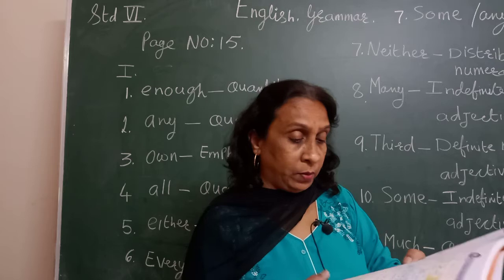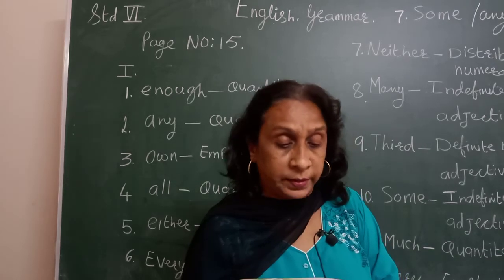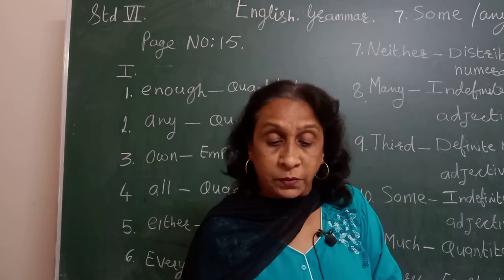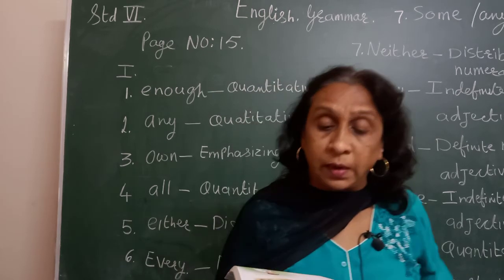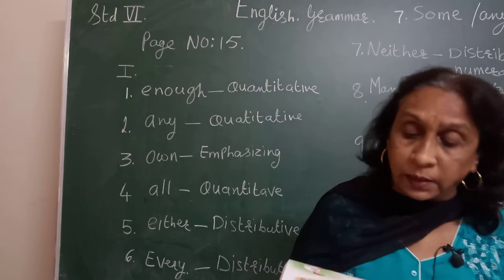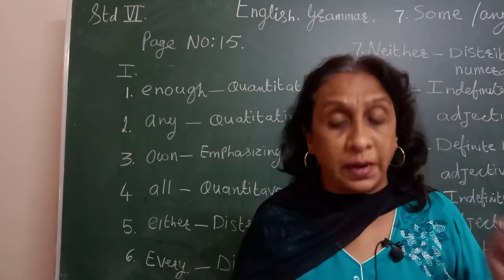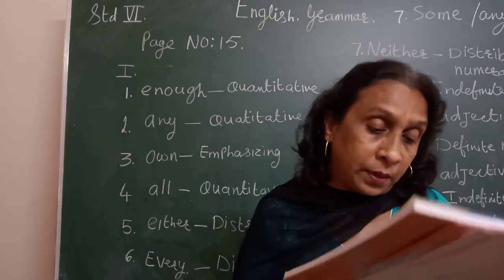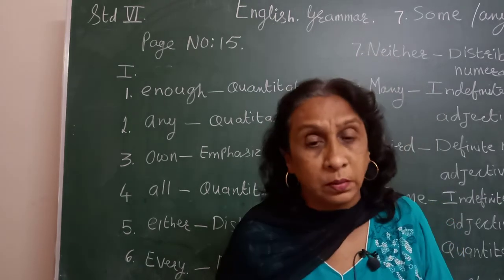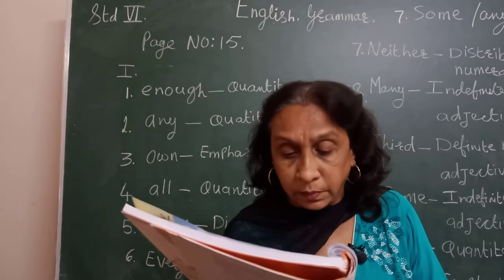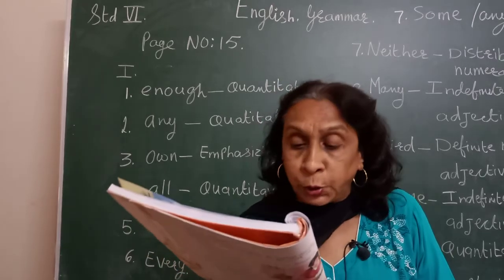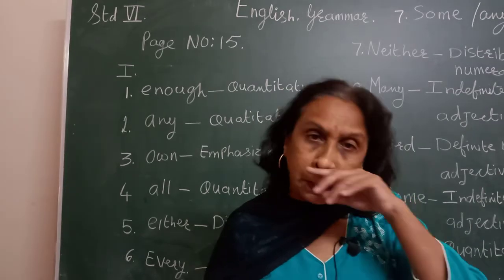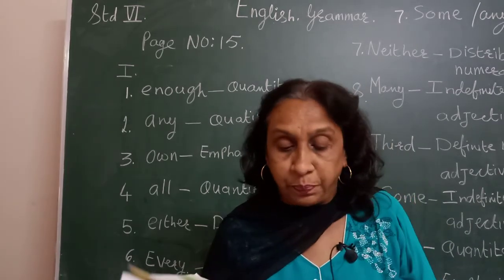Then same way for 8th one, 8-1 will be neither of the boys was fined, 8-2 will be either of the two boys was fined. For 9-1, he takes no interest in studies. 9-2, he takes little interest in studies. 10-1, there is not much milk in the jug. 10-2, there is not any milk in the jug. Instead of giving oblique, you write it that way.